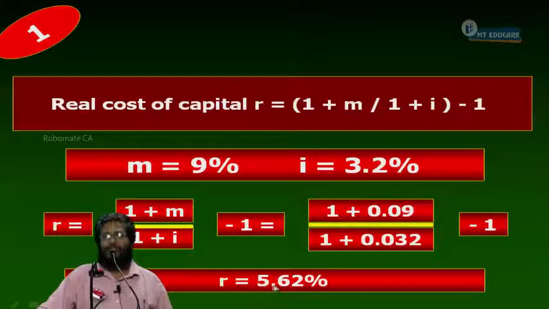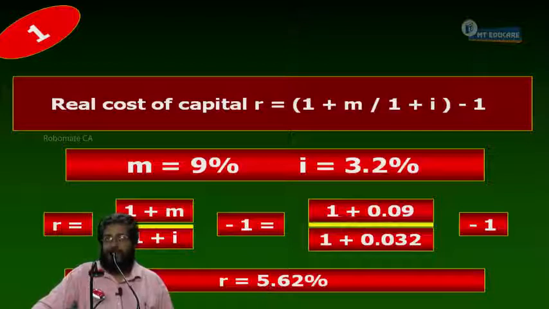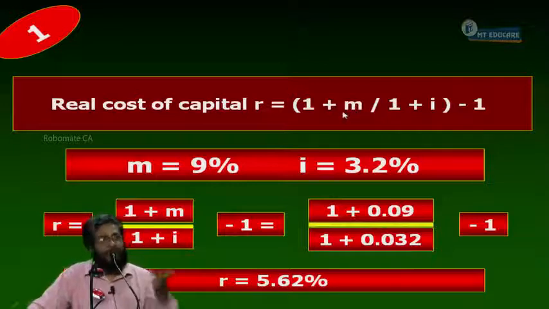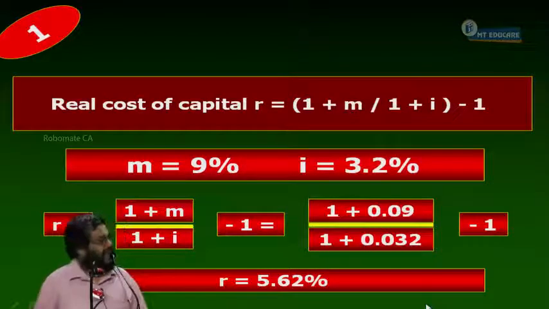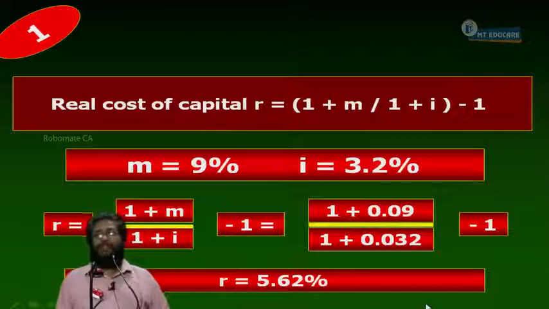This 5.62% is there to compensate my what? Risk. And this 9% is to compensate what? Risk, as well as what? Inflation, where the inflation is 3.2%. I think I have the clarity or not? Now, can I proceed to the next stage?